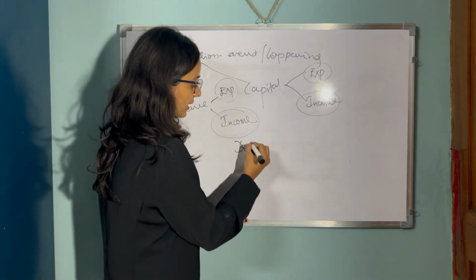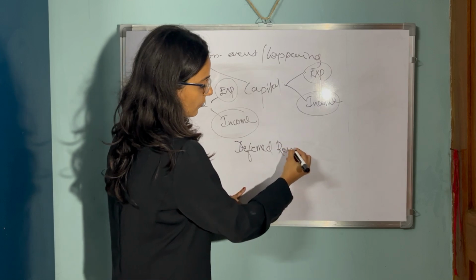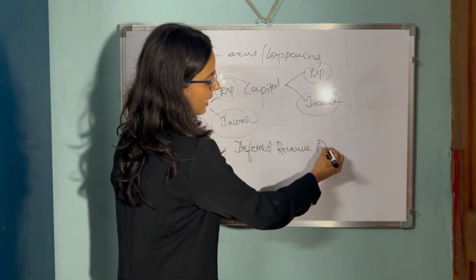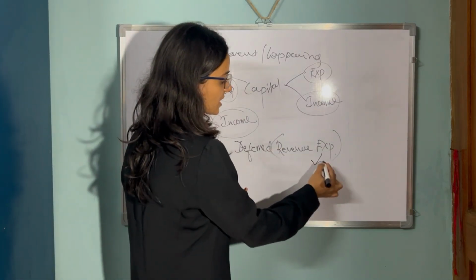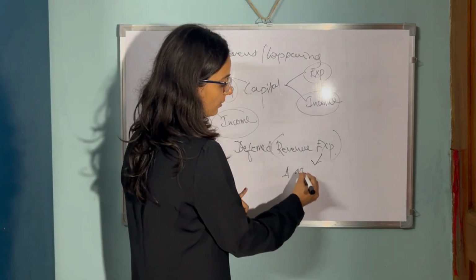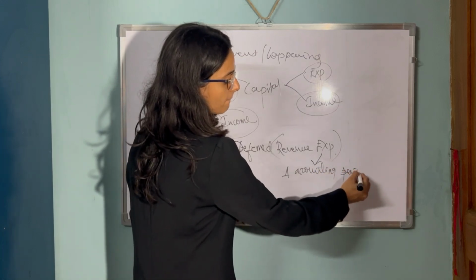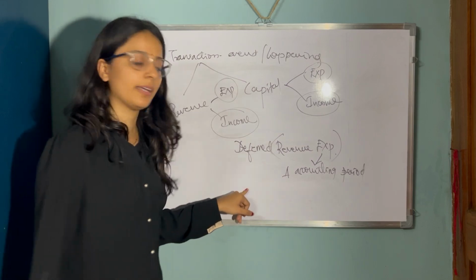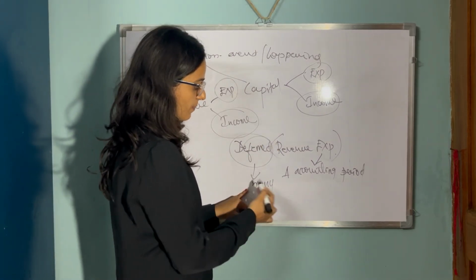So there's one more thing known as deferred revenue expenditure. It's nothing but an expense that is incurred in one accounting period, but the benefit is spread over many periods.